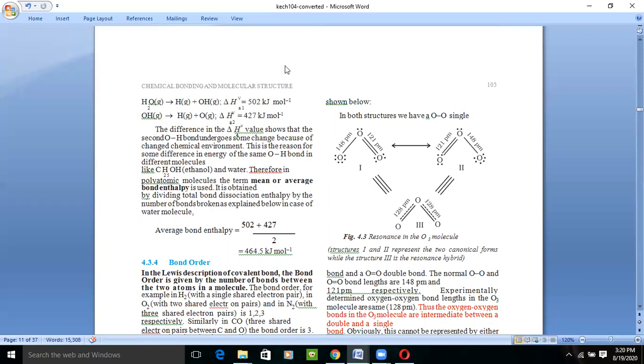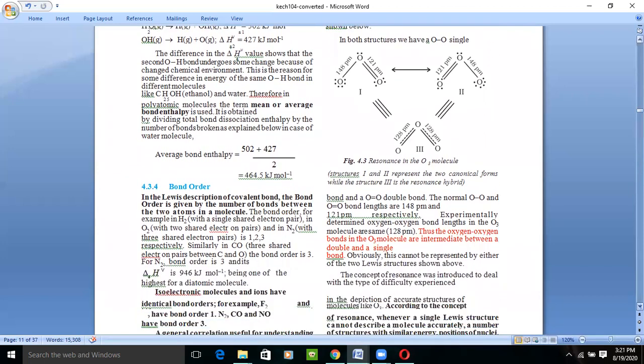So if someone asks you what is the bond dissociation enthalpy of a water molecule, then you just find out the average bond enthalpy, and the formula for average is first energy plus second energy divided by two, and you will get your answer. So the average bond enthalpy of water is 464.5 kilojoule per mole, right?